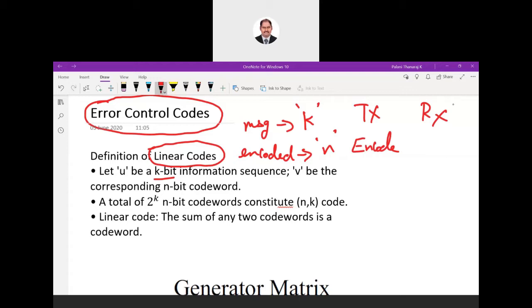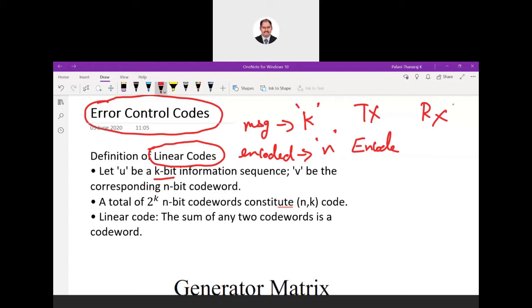This process is called encoding, and it happens on the transmitter side. When you have a message of k bits, we add additional bits which carry that error correction property. That process is called encoding.